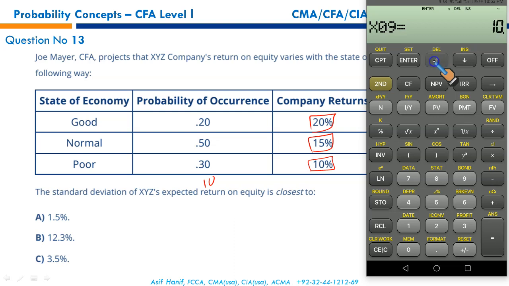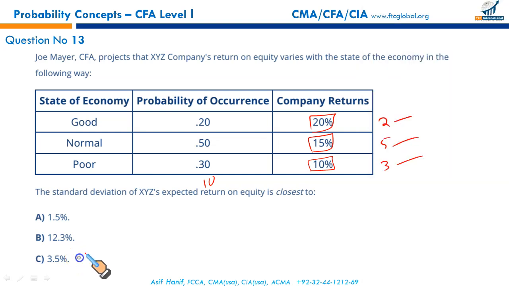1, 2, 3. 15 should be 5. 1, 2, 3, 4, 5, and 20 twice. All is there, hopefully. Second, stat, one variable, and here you get the standard deviation of the population is 3.5, and that perfectly matches with your option C.